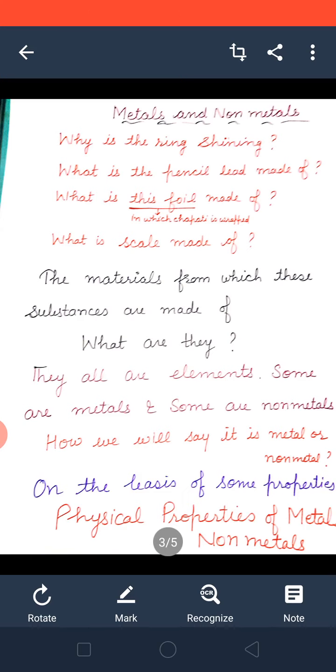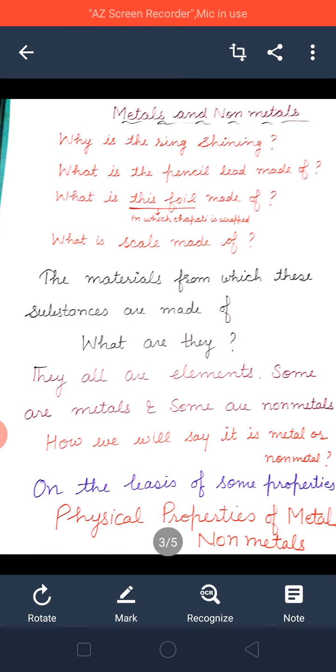Yes, my dear friends, have you ever thought, beta, why is the ring shining? And what is the pencil lead? Lead means the black form by which you write in your notebook. What is that pencil lead made of? What is the foil made of? Foil, you bring tiffin into the school and you have wrapped chapati in the foil. That foil is made up of which material? Have you ever thought?